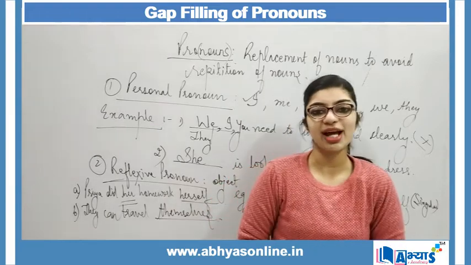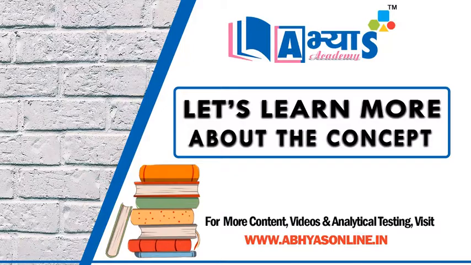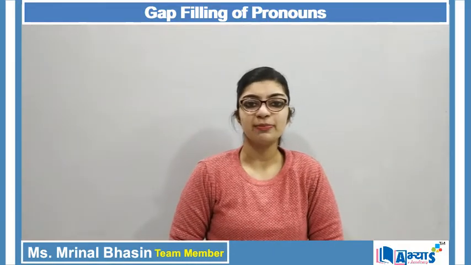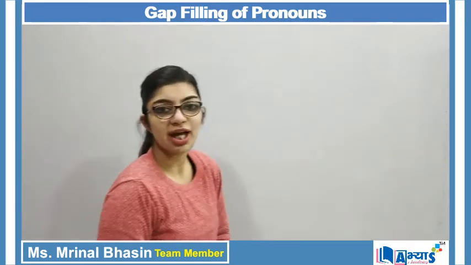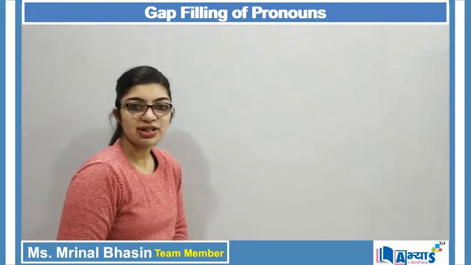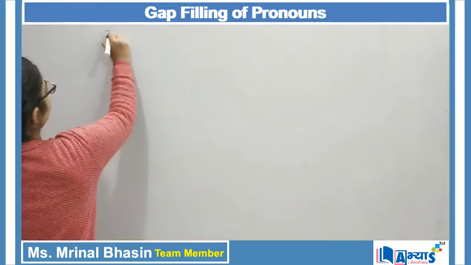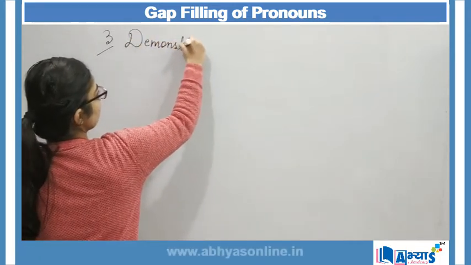Now let us understand some more concepts of gap filling using pronouns. Now the third type of pronoun that we will be discussing over here is demonstrative pronouns.